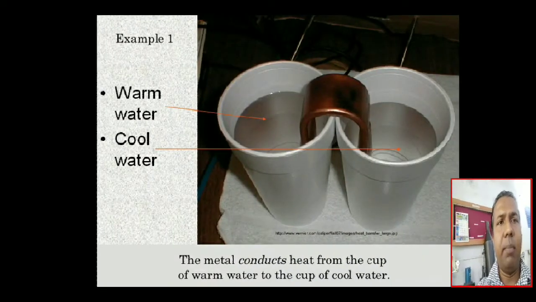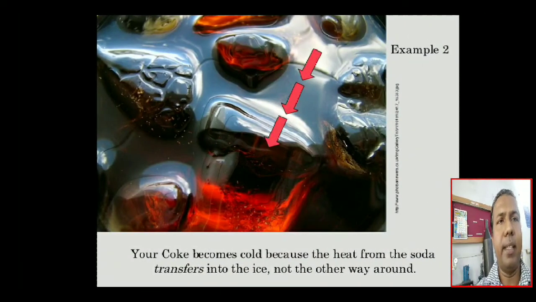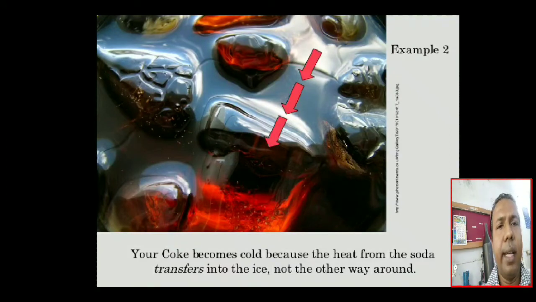Example 1, warm water and cool water. The metal conducts heat from the cup of warm water to the cup of cool water. So if they are directly in contact with each other, at that time the heat transfer takes place. Example 2, your coke becomes cold because the heat from the soda transfers into the ice, not the other way around.